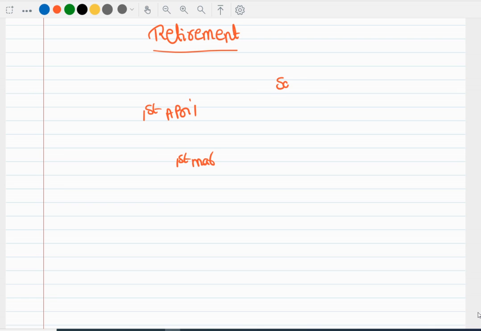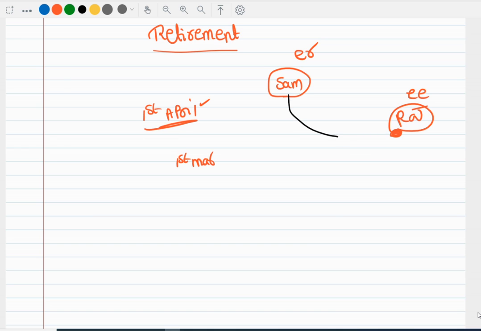So according to our example, Sam is the drawer and Raj is the drawee, right? Raj is supposed to pay on 1st April, but Raj is paying on 1st March only. So he is paying 1 month before. We can call this premature payment. Since Raj is paying earlier than the due date, Sam will give a discount that we can call rebate,